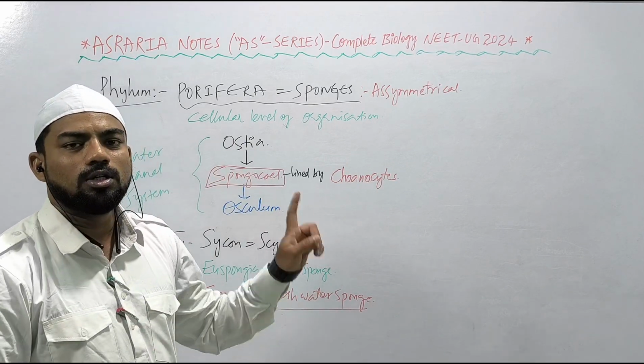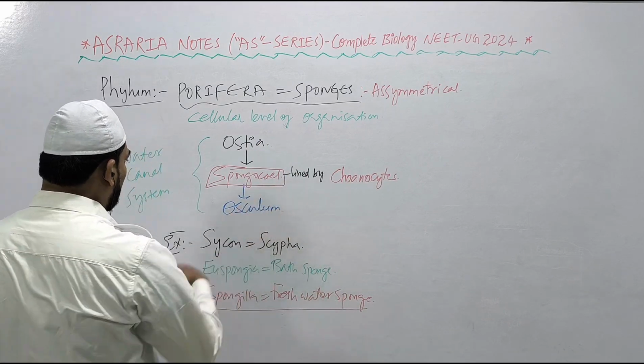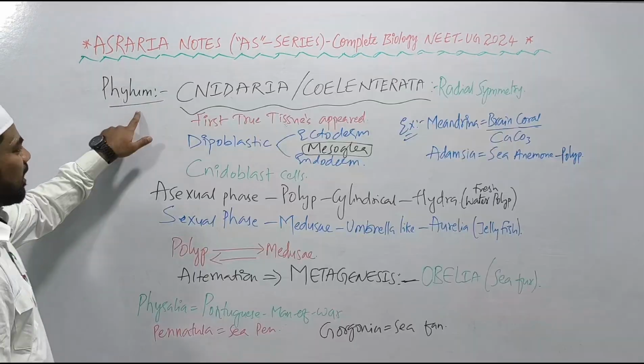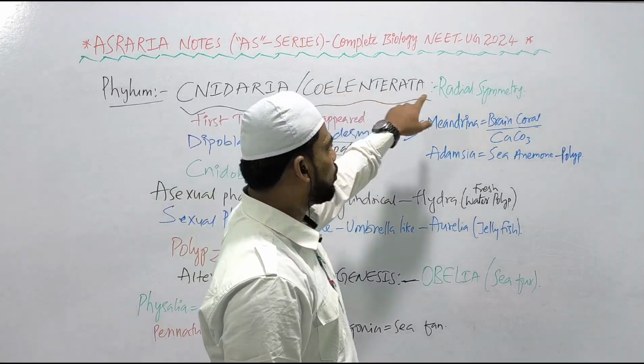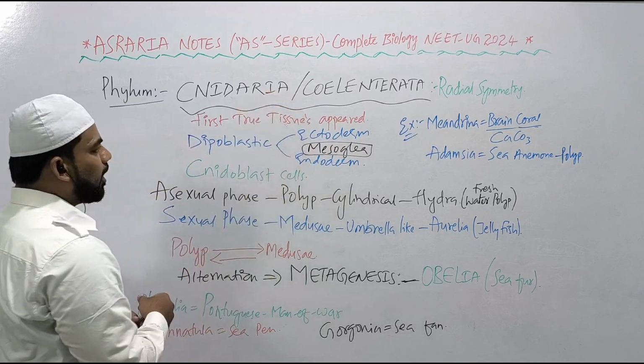So this is all about sponges. They are asymmetrical, with a cellular level of organization. Choanocytes line the spongocoel, that is the water canal system. Spongilla is the freshwater sponge. Phylum Cnidaria, also known as Coelenterata, shows radial symmetry. And for the first time true tissues appeared in the Cnidaria or Coelenterata phylum.